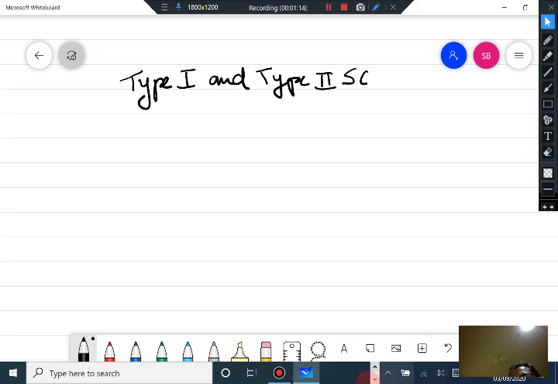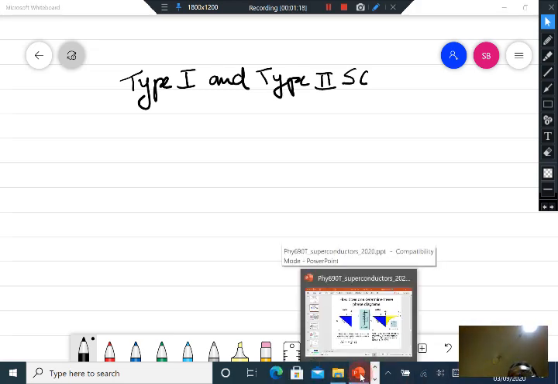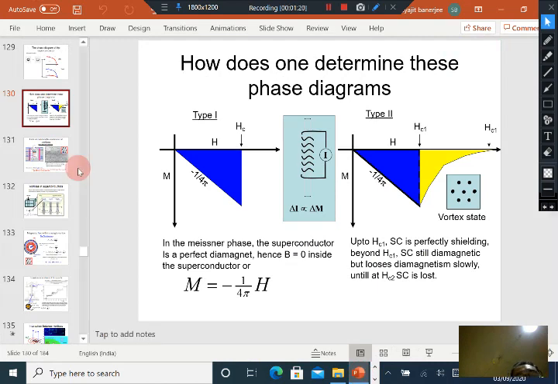If you recall, we had seen that if you measure the magnetization as a function of magnetic field, then typically in type 1 materials, the material exhibits the perfect Meissner response.